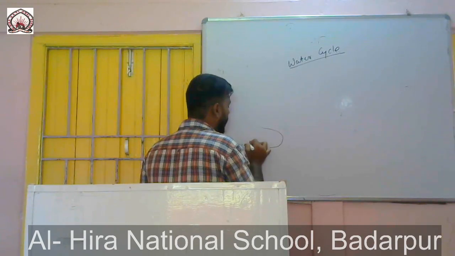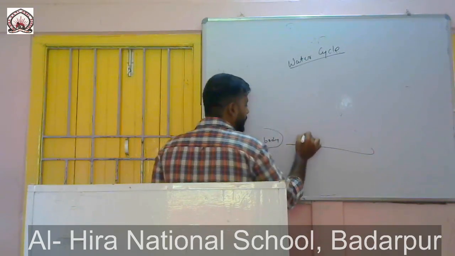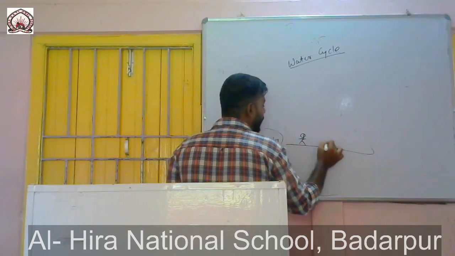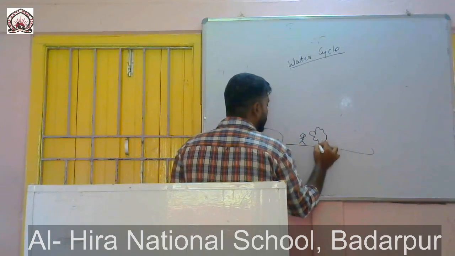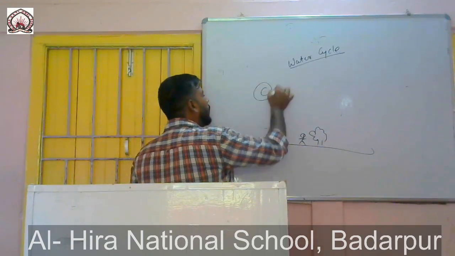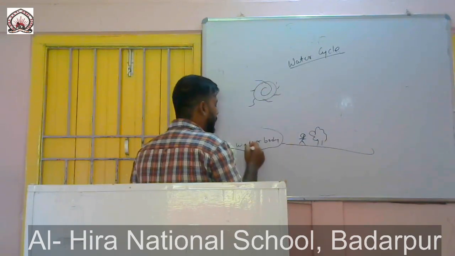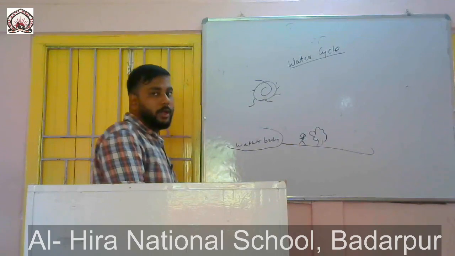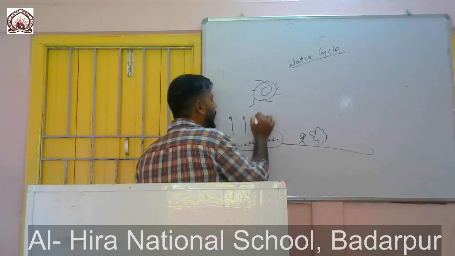This is a water body. This is the land. Suppose this is a human, and this is a tree, right? Due to heat, what will happen? The water vapor will start to evaporate from the water body, and it will start to rise.